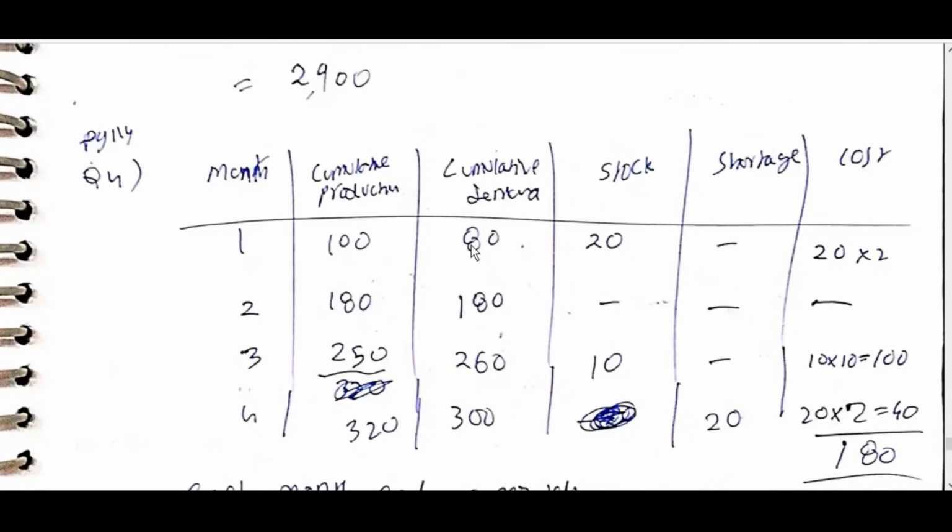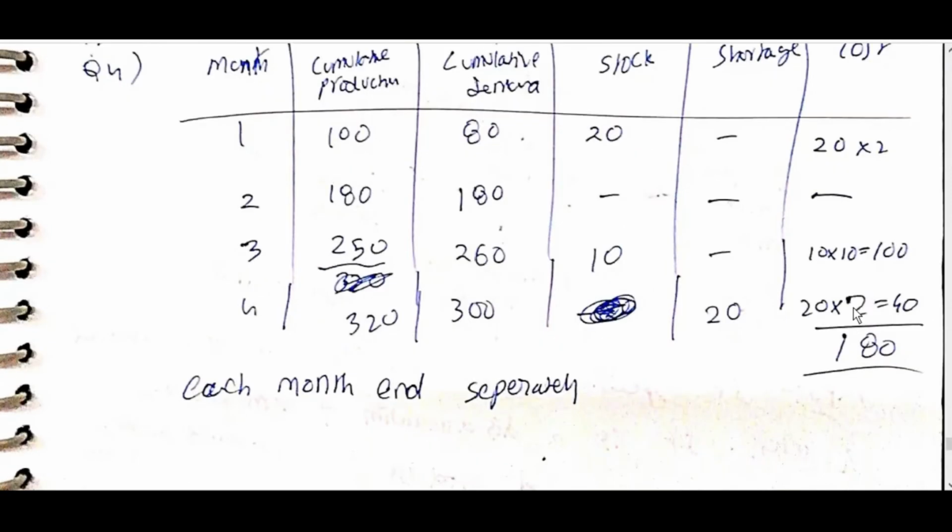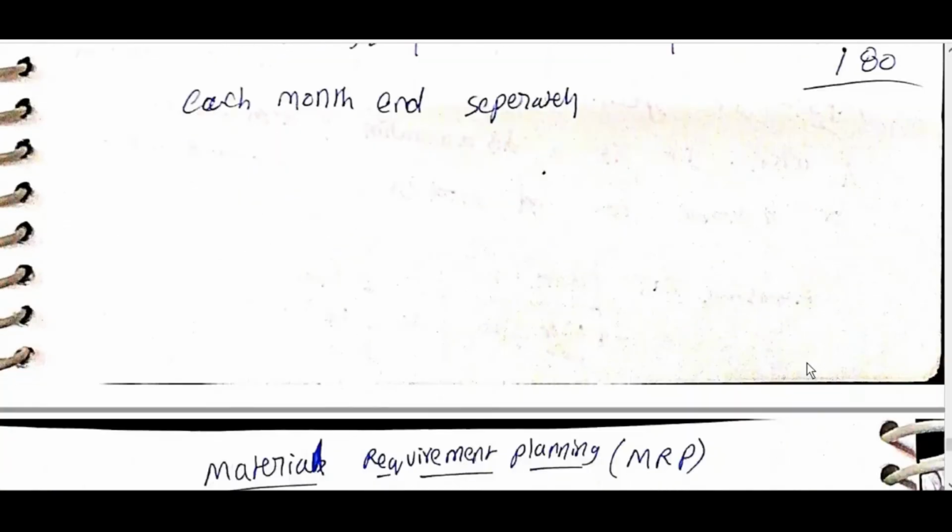Each month and separately. Cost, stock cost: 20 into 2, 10 into 10, 20 into 2, 40, 180.